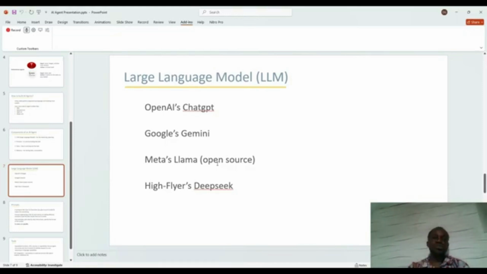So if you go down to Google Gemini, I think Google Gemini is one of the ones that are kind of liberal. Here you can still make use of it. I won't say it is free, but it has its free version which you can still make use of. Meta Llama, that one is open source, so it's completely free, but it has its own limitations. And we have high flyers DeepSeek. So if I'm to make recommendations on the LLM you are to use, either Gemini or DeepSeek.